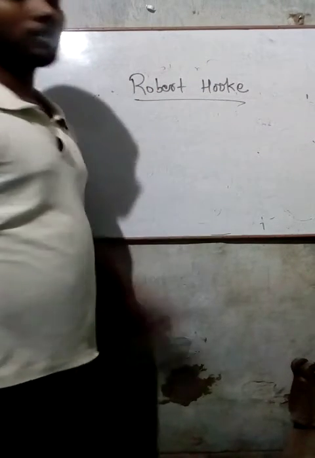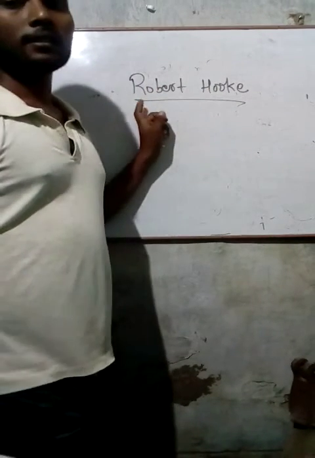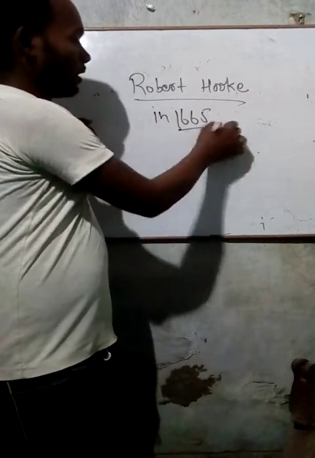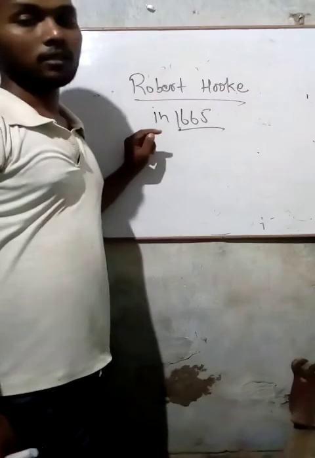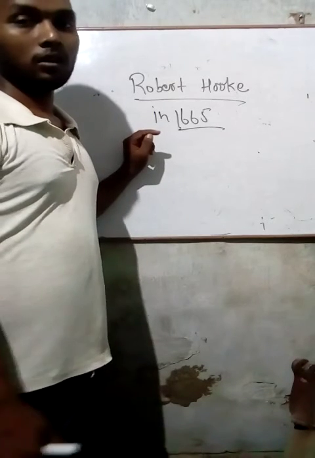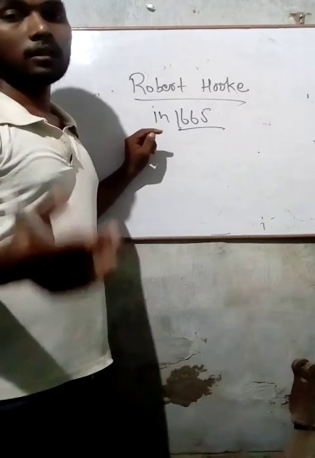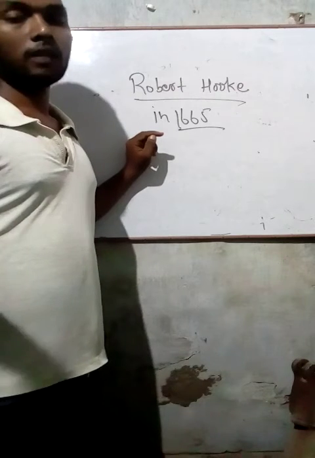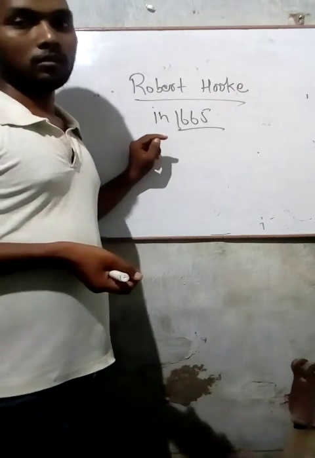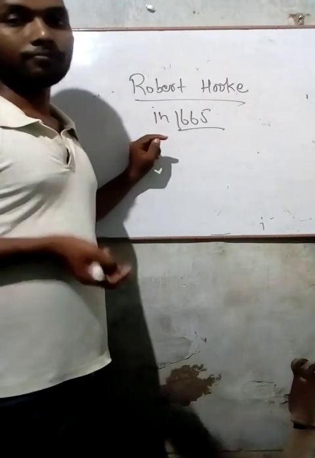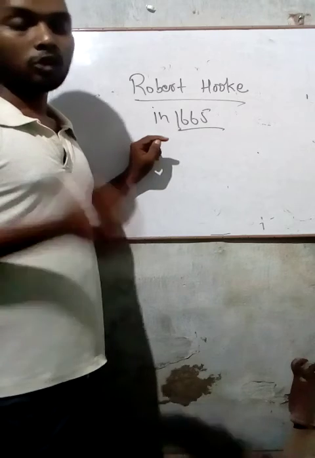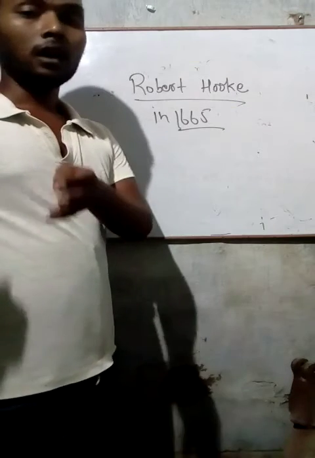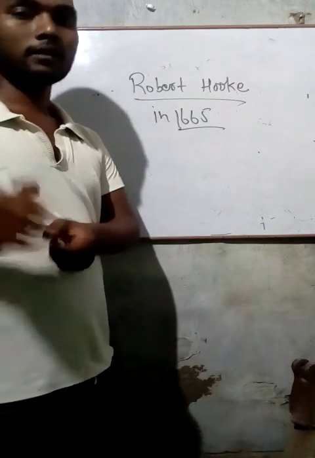So he is the scientist, the first man who discovered the cell in 1665. इन्होंने खोज किया था 1665 by taking a cork. Cork is a lighter and soft material that comes from outside of a plant. It's the outer layer of a plant that protects the plant from outside. कॉर्क जो होता है वो प्लांट का बाहरी लेयर होता है जो प्लांट को किसी दूसरे बाहरी घात से बचाता है, बाहरी इफेक्ट से बचाता है.